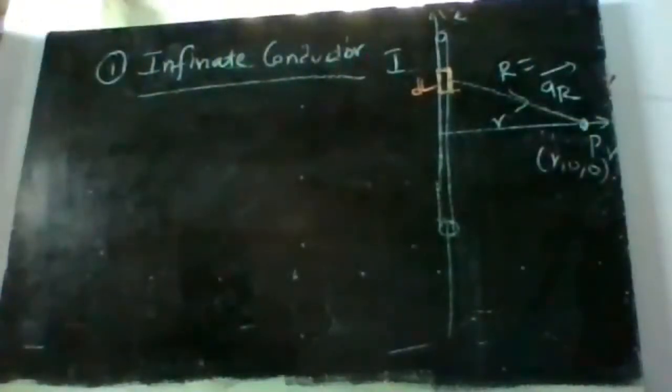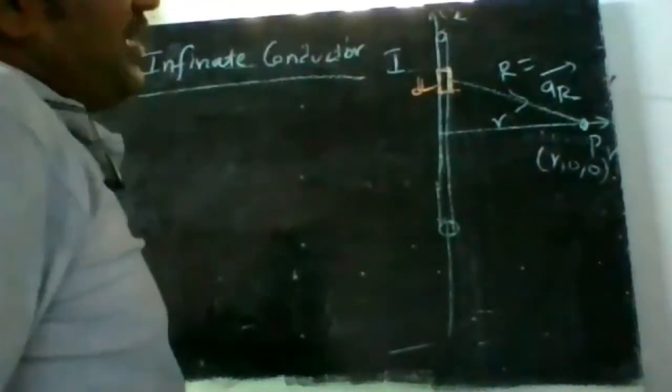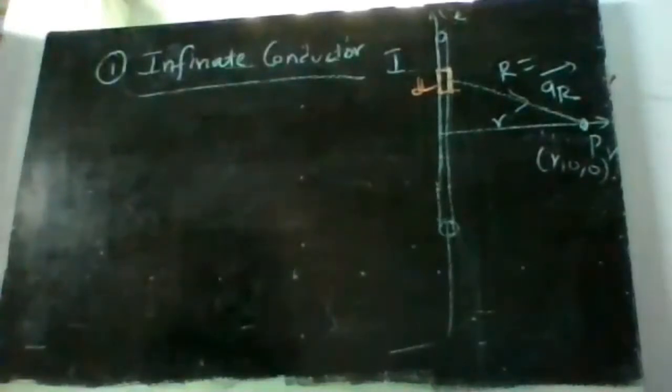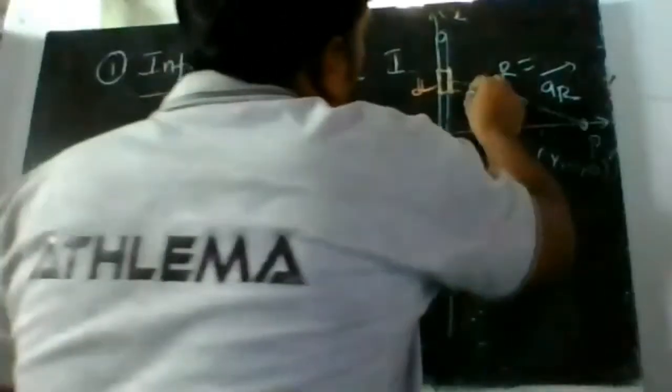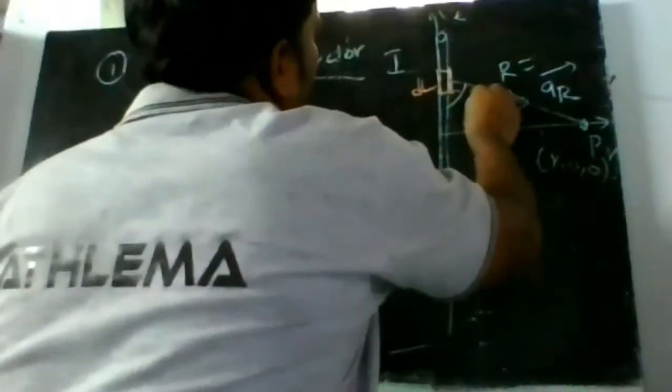So let us assume an infinite line conductor, placed in the cylindrical coordinate system along the z-axis. Let us assume a point P on the r axis, located at r comma 0 comma 0. The line between the conductor element and the point is like this, and the angle made by this line with the conductor is theta.